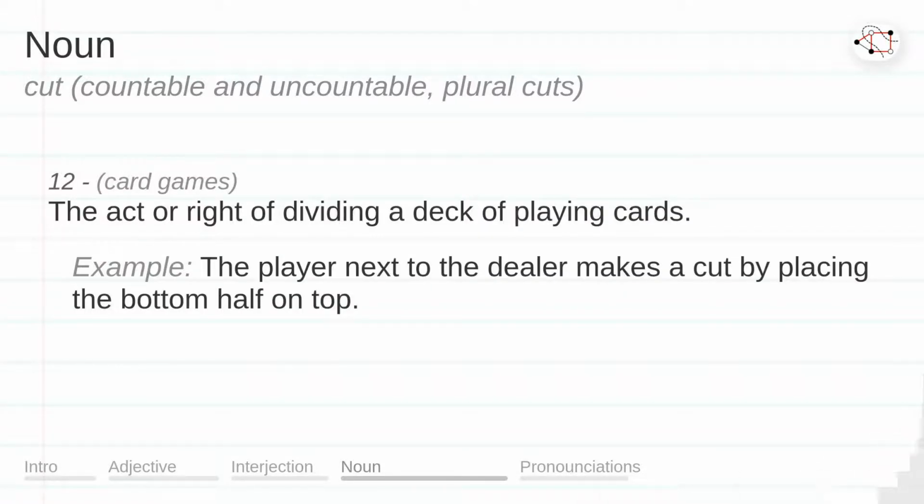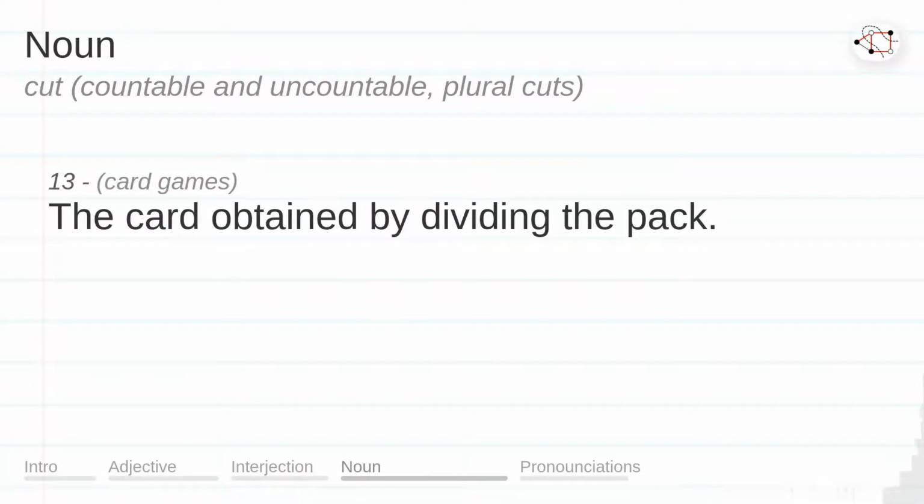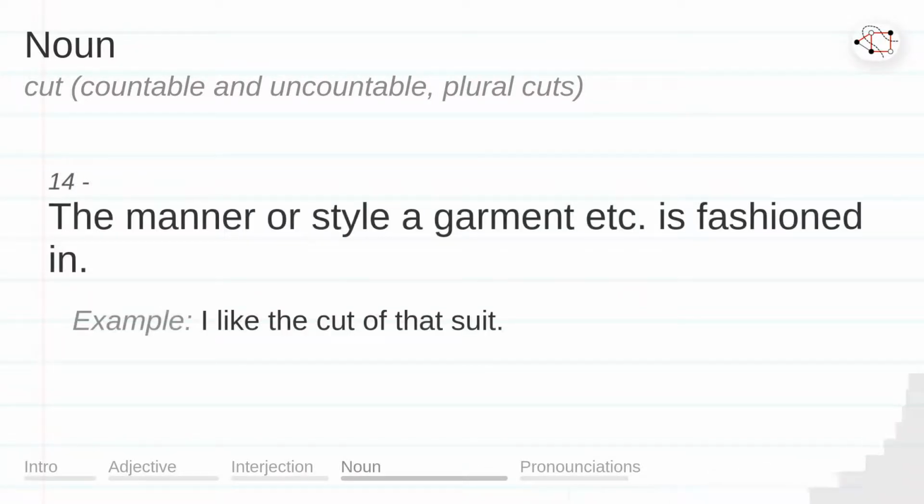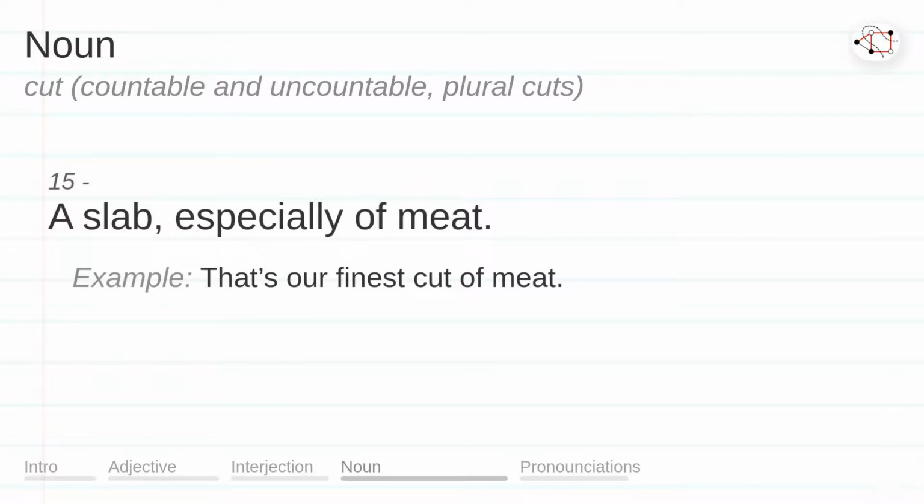The act or rite of dividing a deck of playing cards. Example. The player next to the dealer makes a cut by placing the bottom half on top. The card obtained by dividing the pack. The manner or style a garment etc. is fashioned in. Example. I like the cut of that suit. A slab, especially of meat. Example. That's our finest cut of meat.